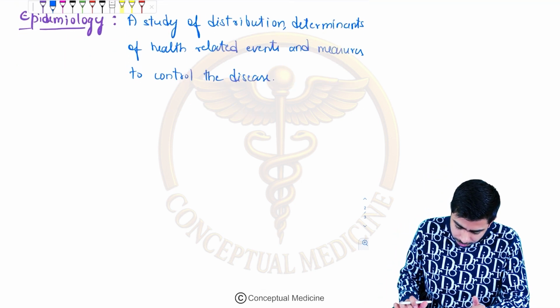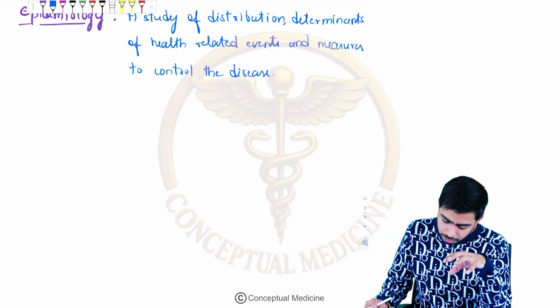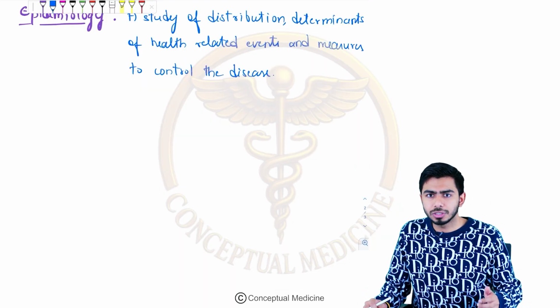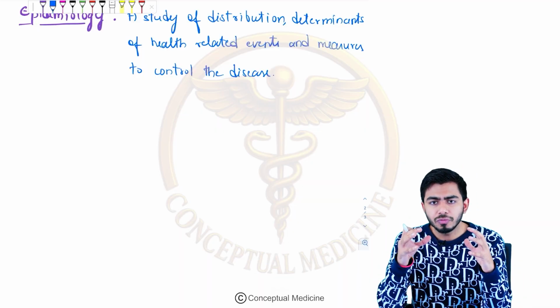Let's talk further about epidemiology. I told you about measurement to control the disease, so we shall talk about the tools of measurement.